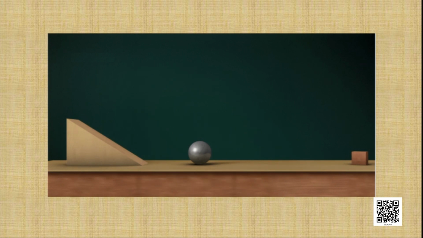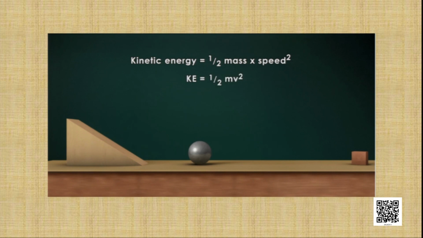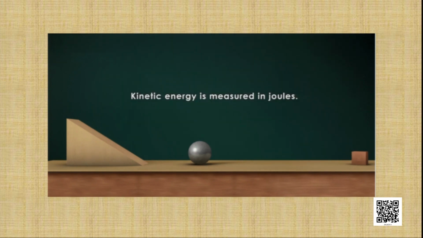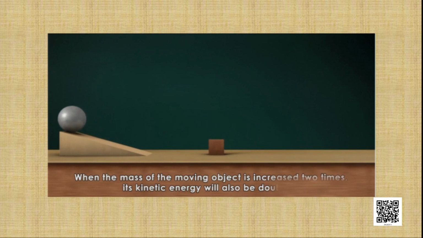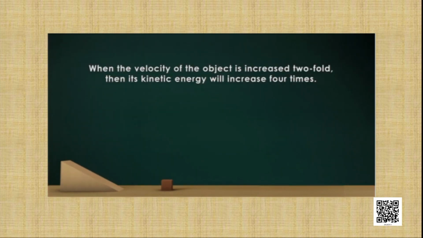If we apply an equation to what we have seen, we would say that kinetic energy is equal to half the mass multiplied by the square of the speed. This can also be written as kinetic energy is equal to half mv squared, where m is the mass of the object and v is the velocity. Kinetic energy is measured in joules. When the mass of the moving object is increased 2 times, its kinetic energy will also be doubled. When the velocity of the object is increased 2-fold, then its kinetic energy will increase 4 times.